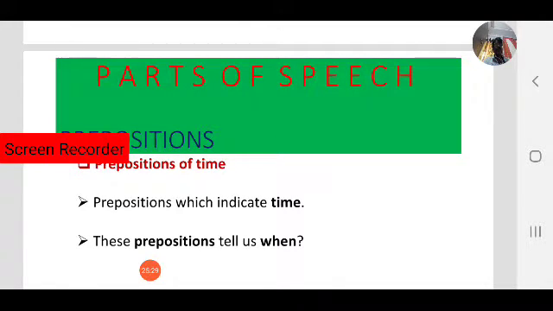Next we focus on the second kind of preposition. What is that? Preposition of time. So far we have learnt about prepositions of place and direction. Now let's focus on prepositions of time. Prepositions which indicate time are called prepositions of time. They tell us when something happened. Where something is, we use preposition of place. When, we use preposition of time.